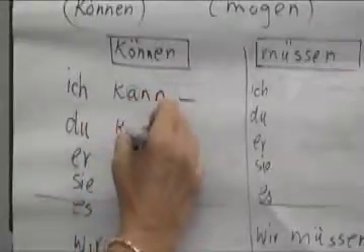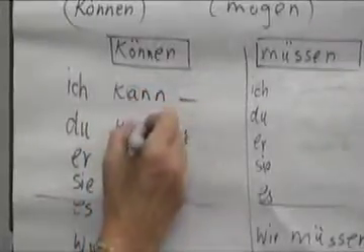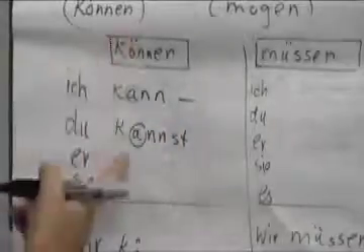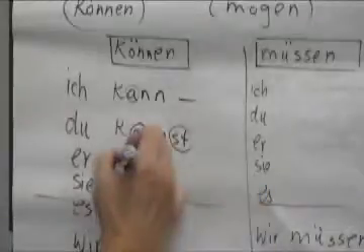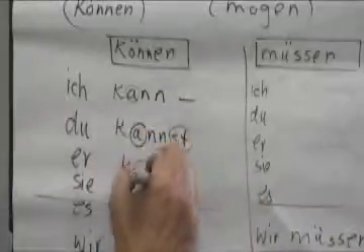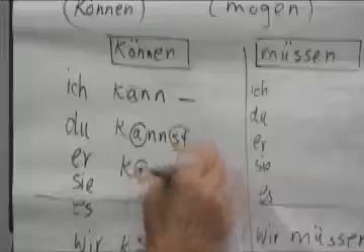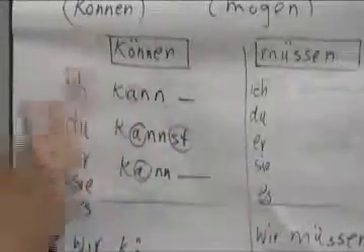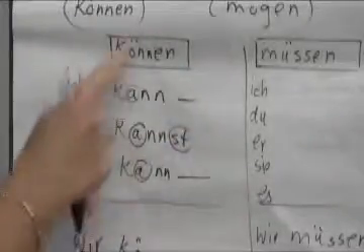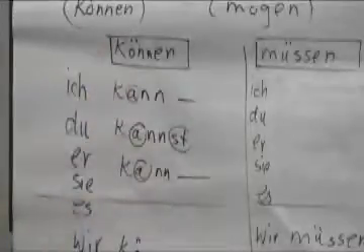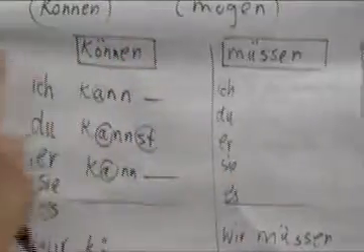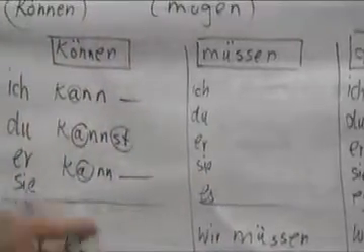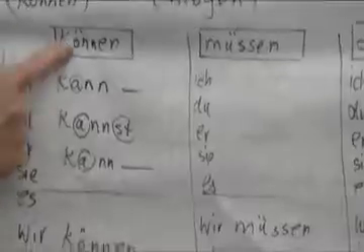Du kannst. Again, the ö umlaut changes to a, ending is regular. Sie, es kann, he can, that's like English again, no ending. So, ich kann, no ending, and ö changes to a. And of course, as you see, the plural is completely regular. Again, it goes back to the infinitive and adds the personal endings.